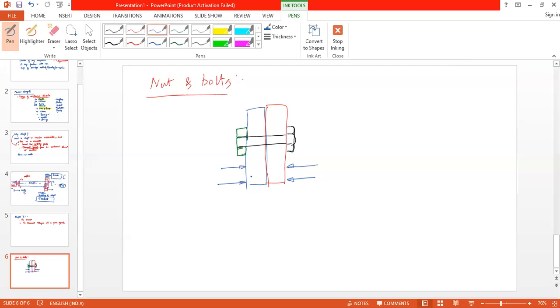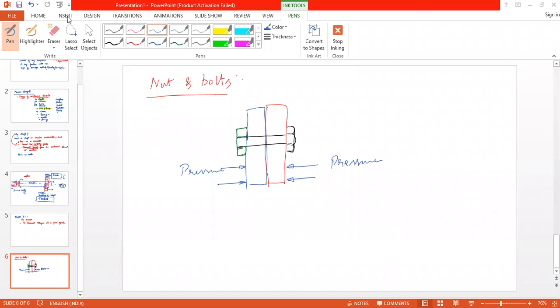Right? And that application of pressure will be done with the help of a nut and bolt. If you tighten the nut, the pressure will get increased. Right? Is it clear? Yes, sir.